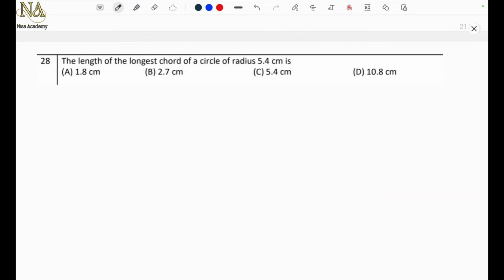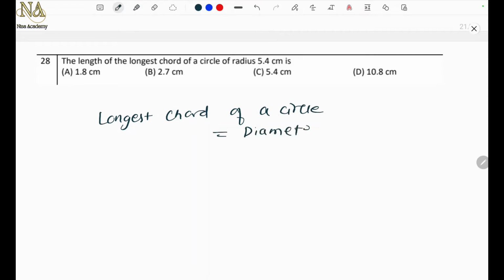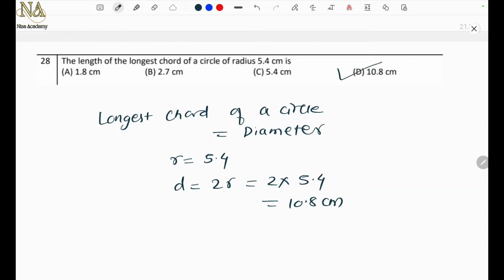Question number 28. The length of the longest chord of a circle of radius 5.4 centimeter. Yes, what is the longest chord of a circle? We know it is diameter, right? So diameter is the longest chord of the circle. So R is given to us 5.4. So D will be 2R. So 2 into 5.4, which is 10.8 centimeter. So the option is option D. Okay, 10.8 centimeter. Next problem.